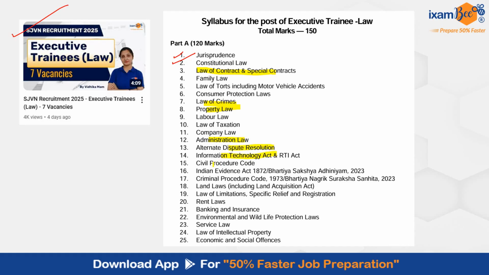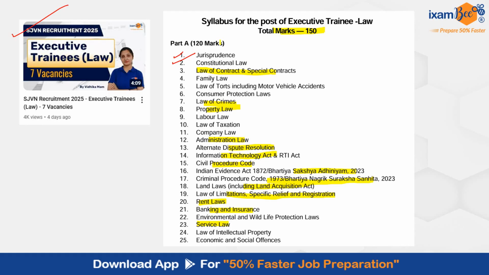and RTI Act, Civil Procedure Code, Indian Evidence Act, Bharatiya Sakshya Adhiniyam, Criminal Procedure Code, Bharatiya Nagarik Suraksha Sanhita, land laws including Land Acquisition Act, law of limitation, specific relief and registration, rent laws, banking and insurance laws, environmental and wildlife protection laws, service laws, the law of intellectual property, and economic and social offences. So these are all the laws that you may have to study in order to prepare for this exam.